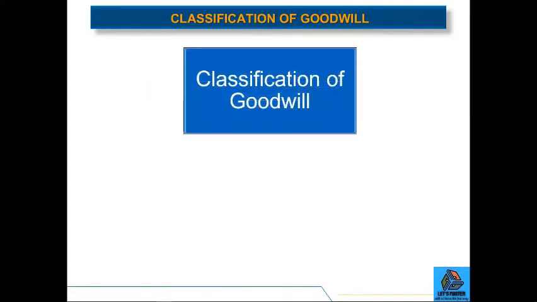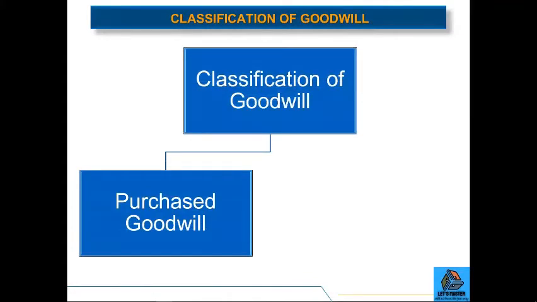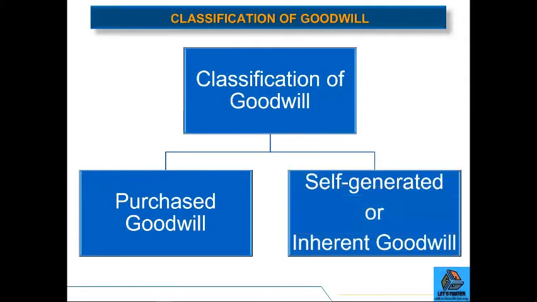If we talk about classification of goodwill, the goodwill can be classified broadly into two categories, that is purchased goodwill or self-generated or inherited goodwill.